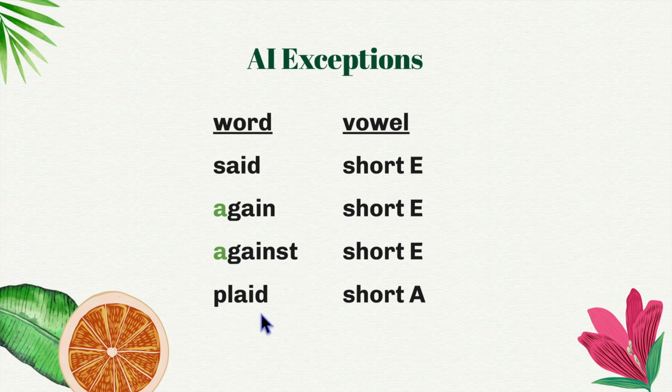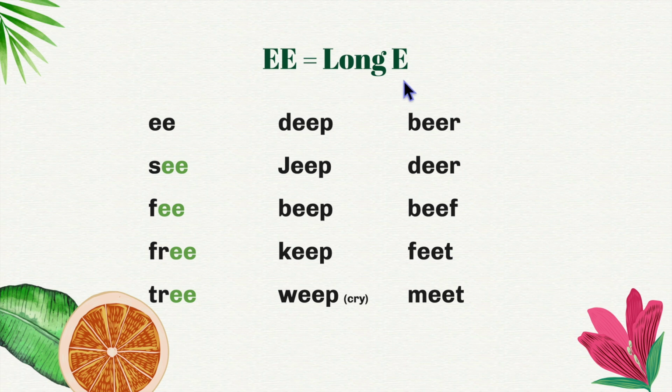Finally, we have the word plaid, which has a short A. Plaid is a pattern in fabric. EE has the long E sound, so this is E. See. Fee. Free. Tree. Deep.